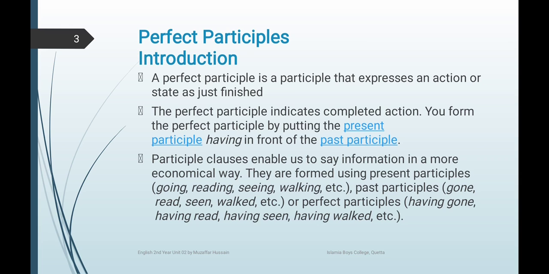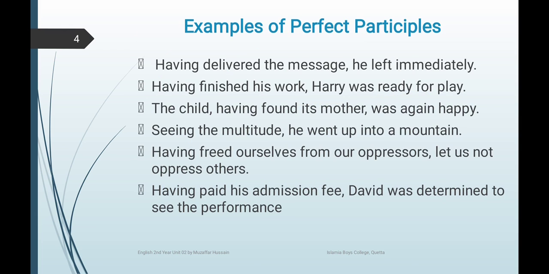They are formed using present participles: going, reading, seeing, walking; past participles: gone, read, seen, walked; perfect participles: having gone, having read, having seen, and having walked. What we have done is only add having in front of the third form. These are examples of perfect participles.